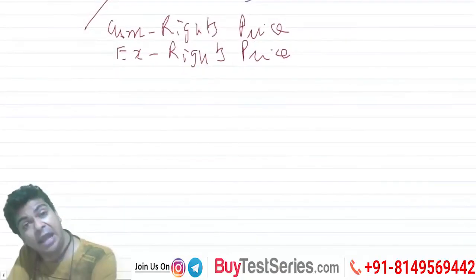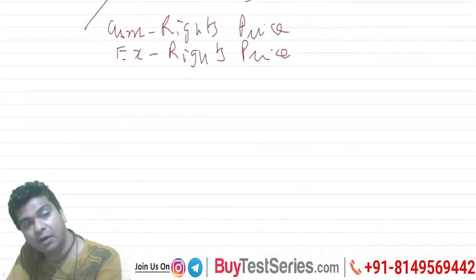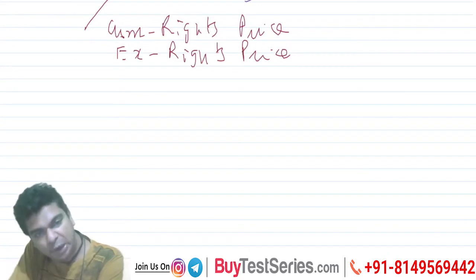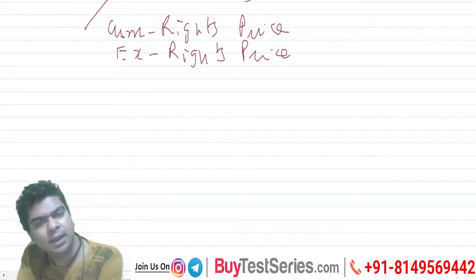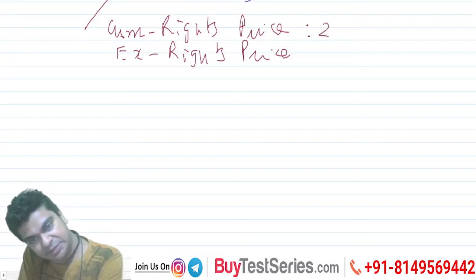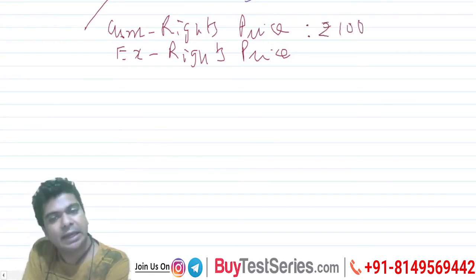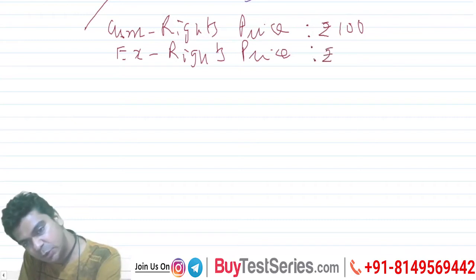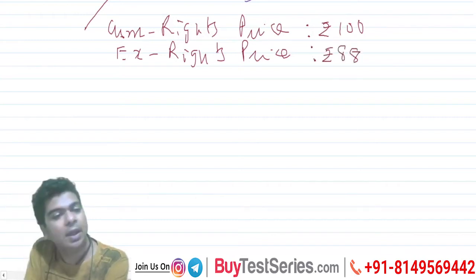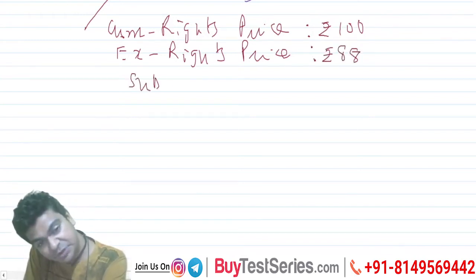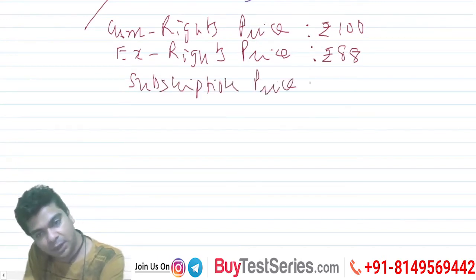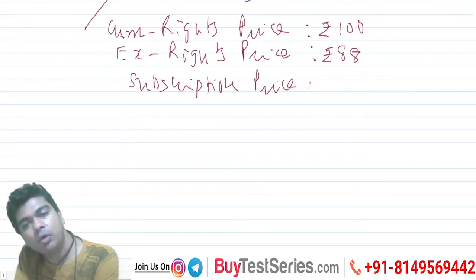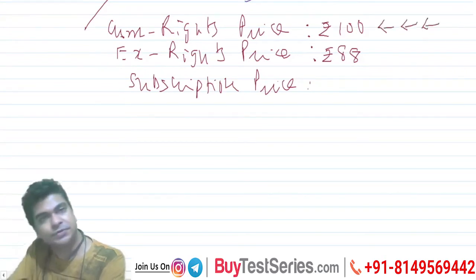Okay, now coming to the main point. How can I carry out the valuation of a right? For that I take some figures. Let's assume for a moment that the cum rights price is rupees 100. Let us say the ex rights price is rupees 88. And let's say the subscription price for the rights issue. See, the share is right now trading for 100 rupees.